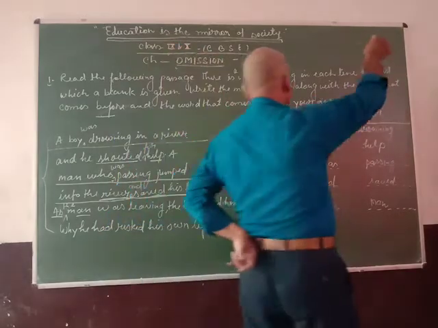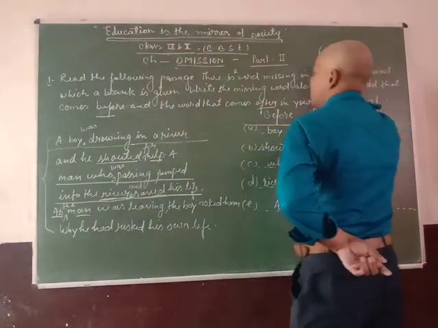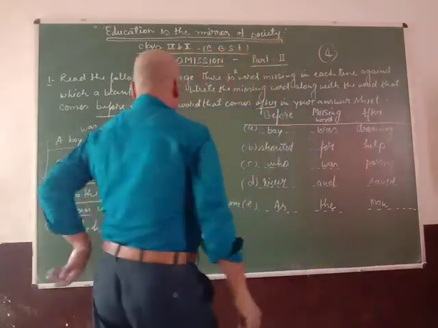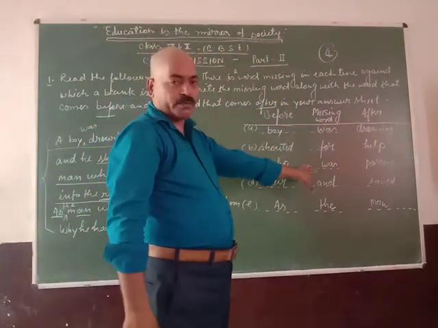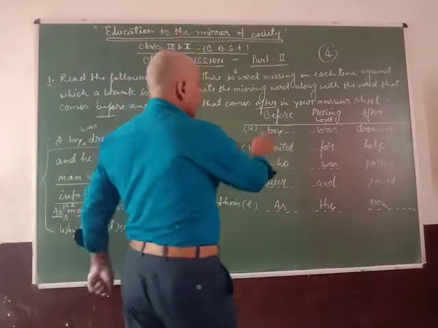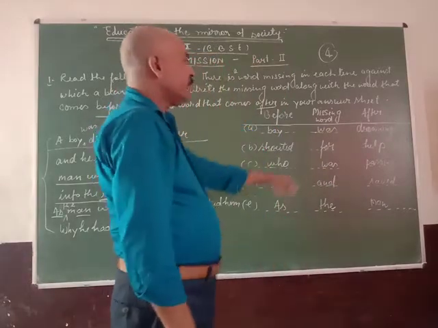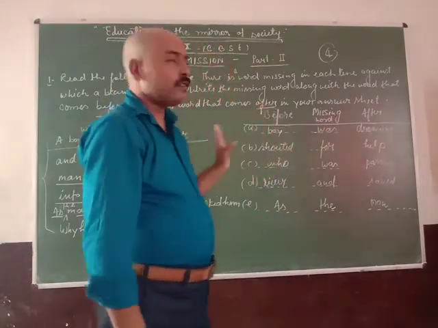So students, I told you it is 4 marks. In board examinations, you have to fill only these gaps: before word, missing word and after word, like this.